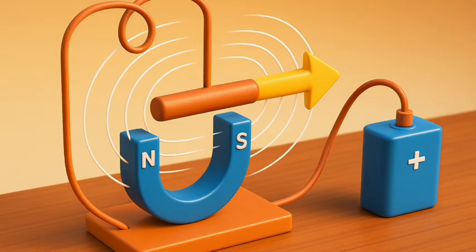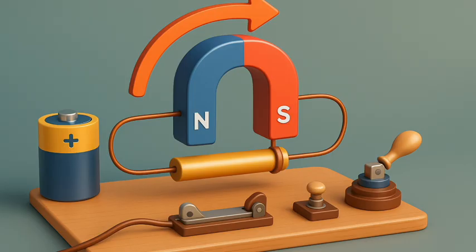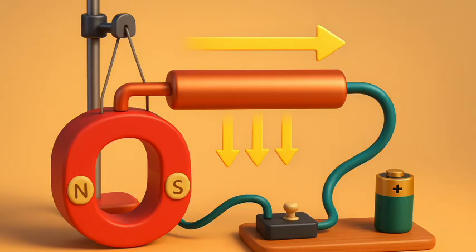The displacement of the rod in the above activity suggests that a force is exerted on the current-carrying aluminium rod when it is placed in a magnetic field. It also suggests that the direction of force is reversed when the direction of current through the conductor is reversed. Now change the direction of field to vertically downwards by interchanging the two poles of the magnet.